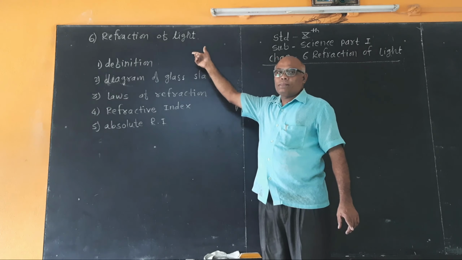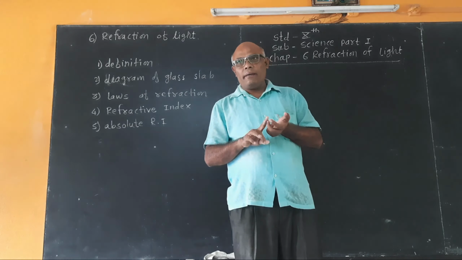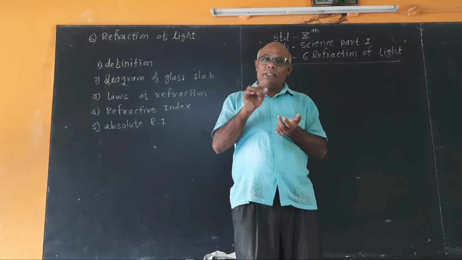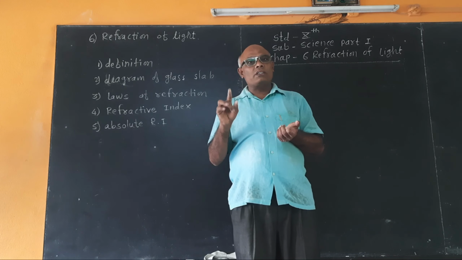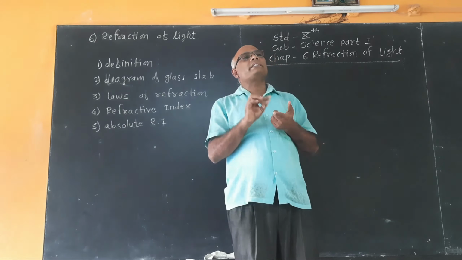First law: the incident ray and the refracted ray are on the opposite sides of the normal at the point of incidence, and all three lie in the same plane. For any pair of media, the ratio of the sine of the angle of incidence to the sine of the angle of refraction is constant. This constant is called the refractive index. If I is the angle of incidence and R is the angle of refraction, then sin I upon sin R is equal to a constant.